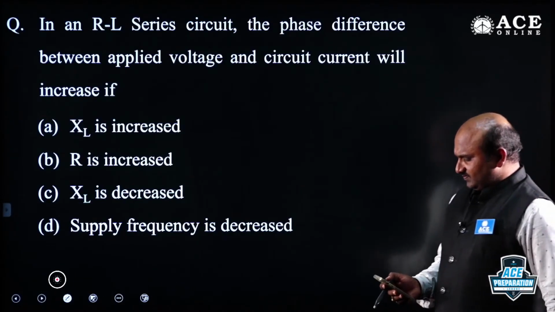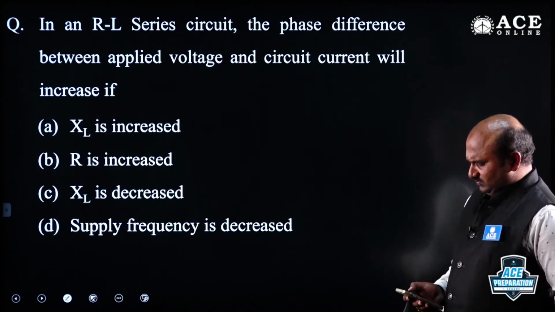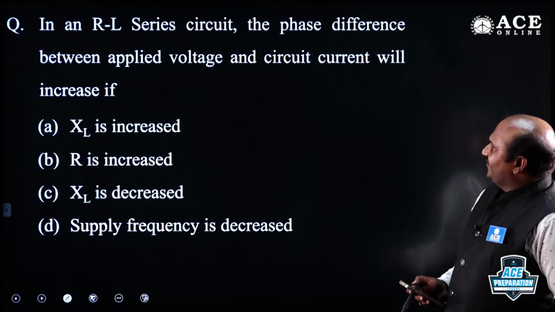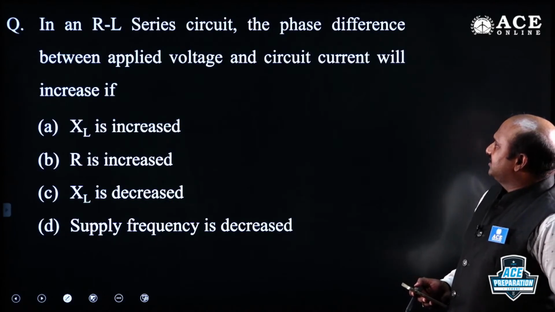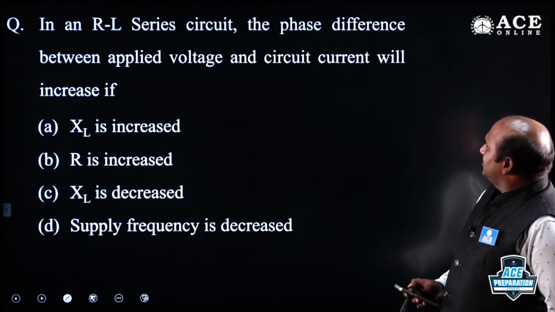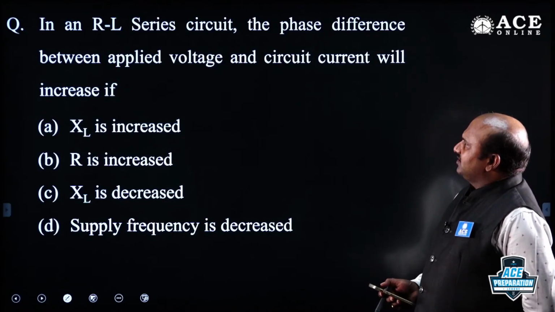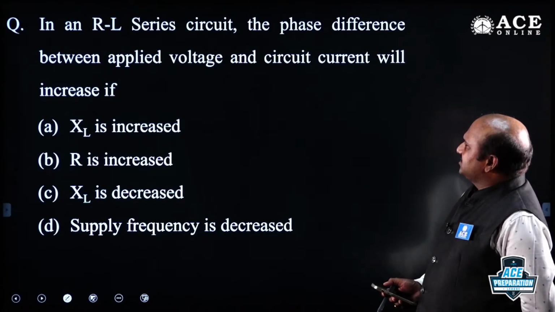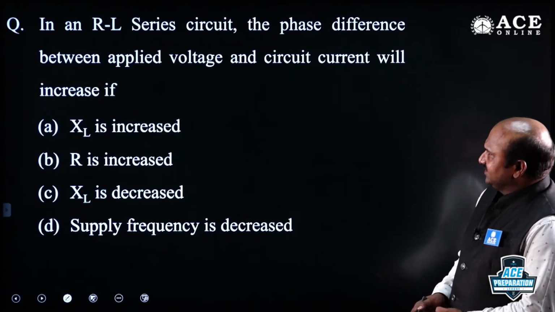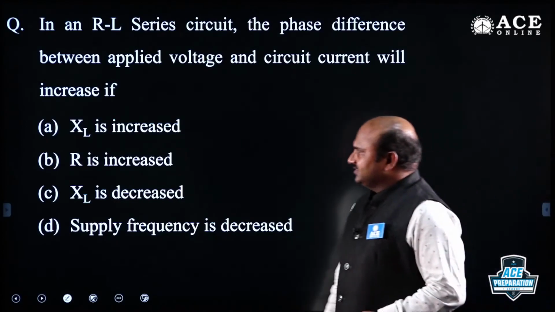Now see this. In an RL series circuit, the phase difference between the applied voltage and the circuit current will increase. When will it increase?